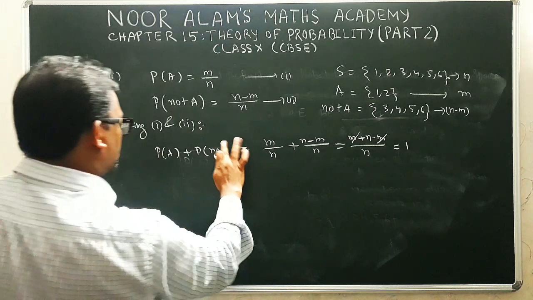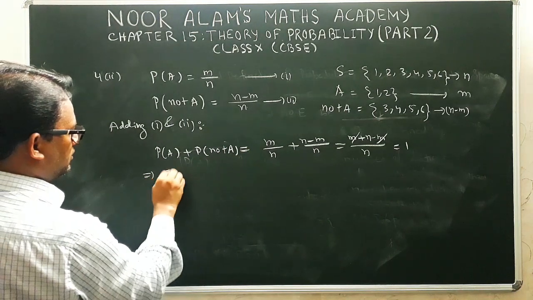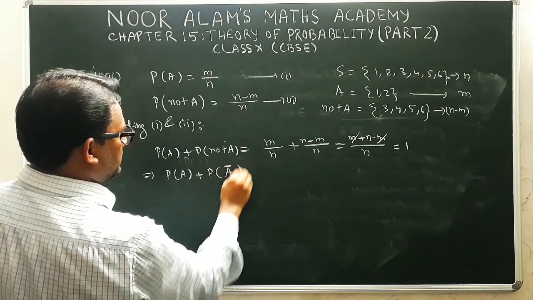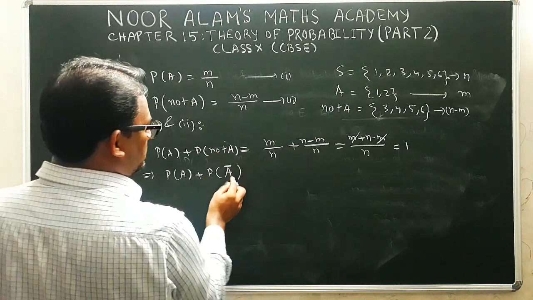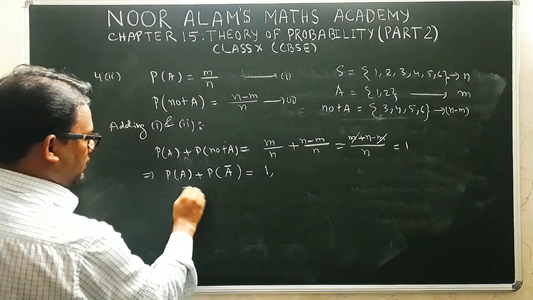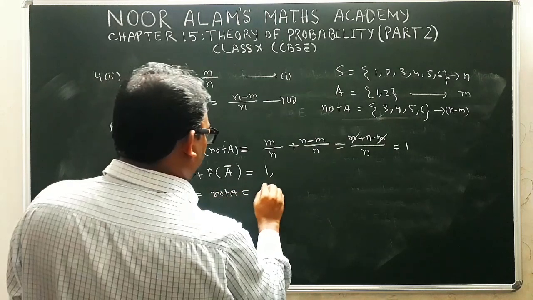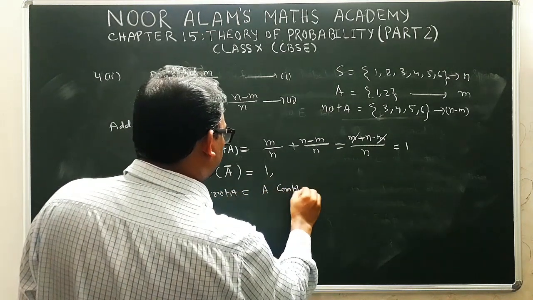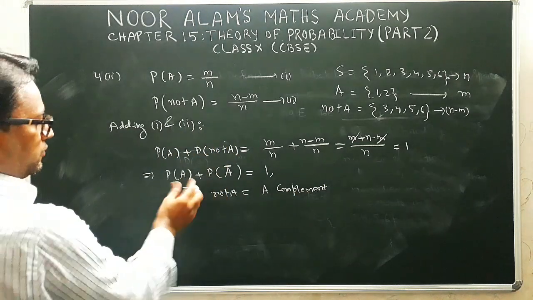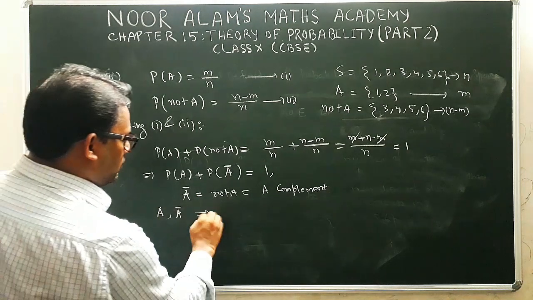So now here, not A, mathematically we use a symbol like this. The probability of not A is written like this. It is called the A complement. So the sum is 1, where A is, you can say, not A or A complement. A and A bar are called complementary events.